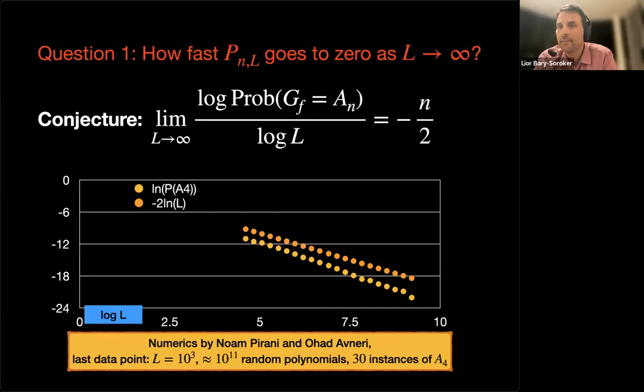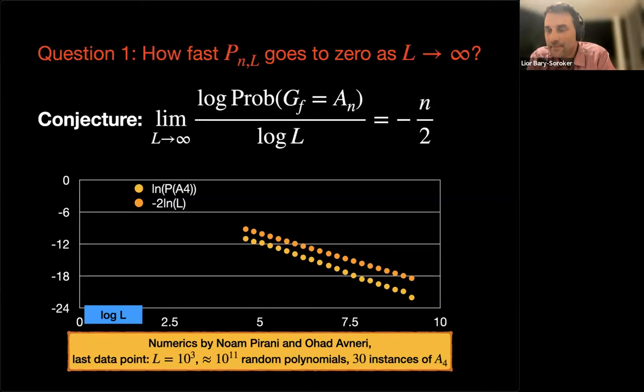Our algorithm tries to sieve out, at the beginning, all the Sn polynomials quickly. We use a database of small primes in order to sieve them out, but when the degree is 5, this becomes too much for the memory of our computer. So even numerics, at least for someone like me who is not an expert in numerics, is very difficult to do. But I think this graph is kind of convincing. I don't know. I'm not sure.